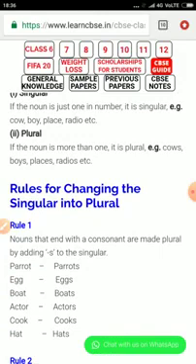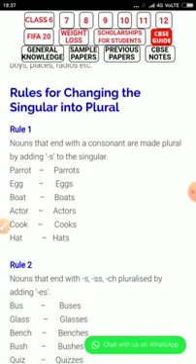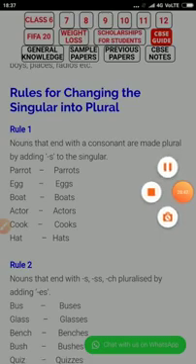Noun is not simple, but we have gone through each and every aspect. Now you can understand what a noun is, the different kinds of noun, how to make singular and plural, the different rules, and how to convert masculine to feminine.